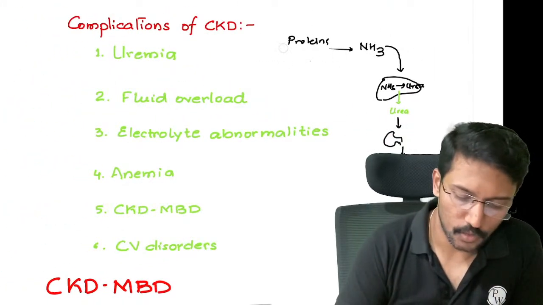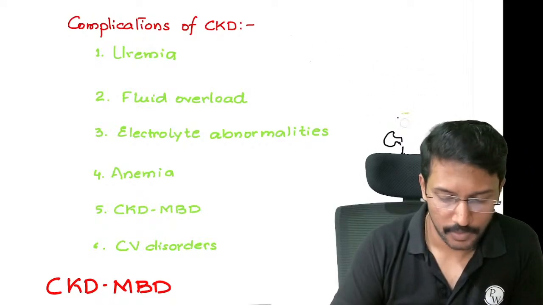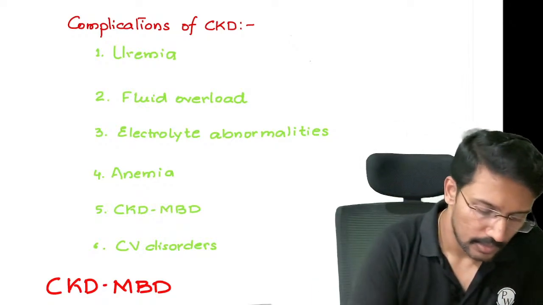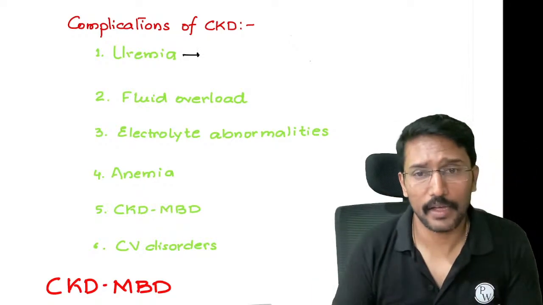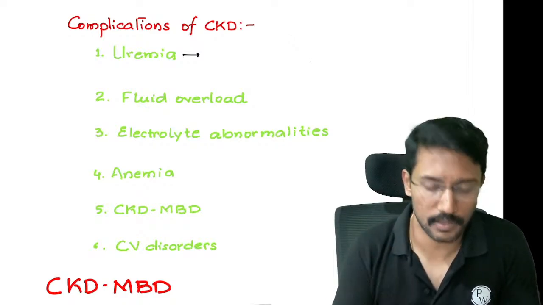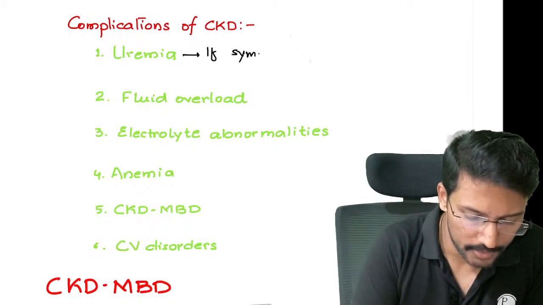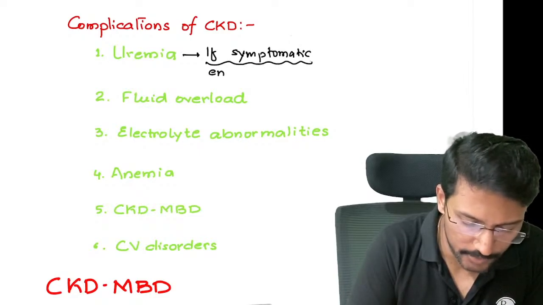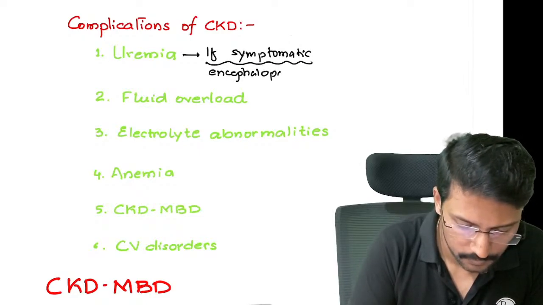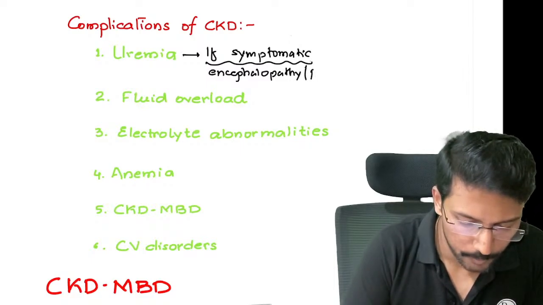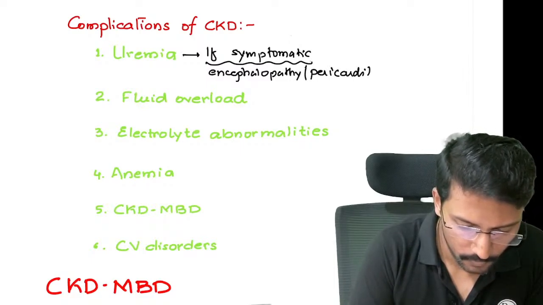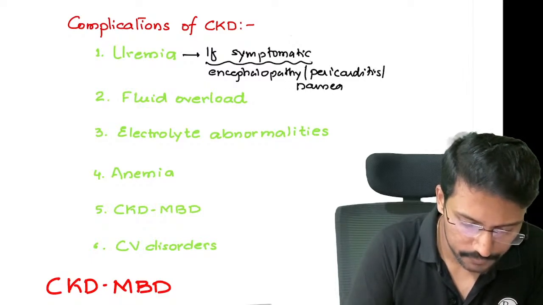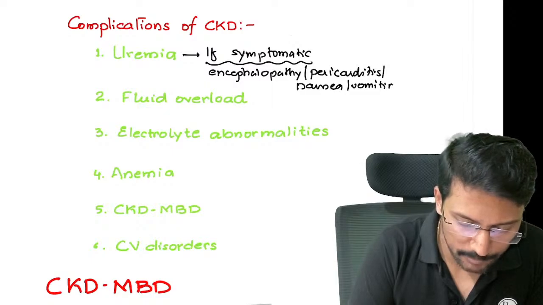And what all problems can it cause? As we have learned, it can cause uremic encephalopathy, it can cause hemolysis, it can cause uremic pericarditis. And please remember, if I have a patient with CKD where uremic symptoms are there, if symptomatic, how would I treat? If symptomatic, in the sense if I have encephalopathy or pericarditis, or as I have already told you, severe nausea, vomiting, all of these are indicating symptomatic uremia.